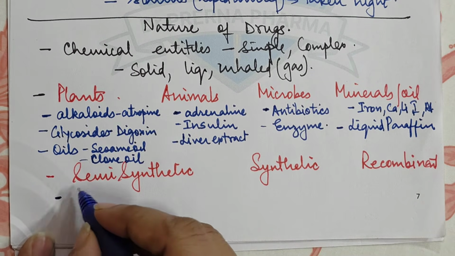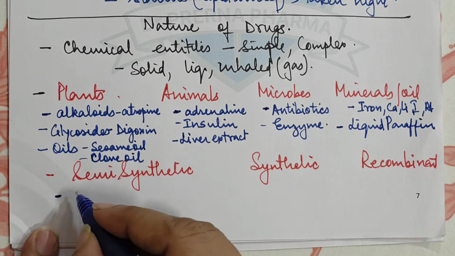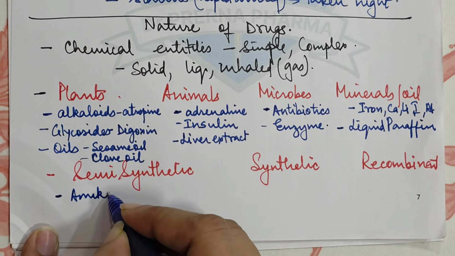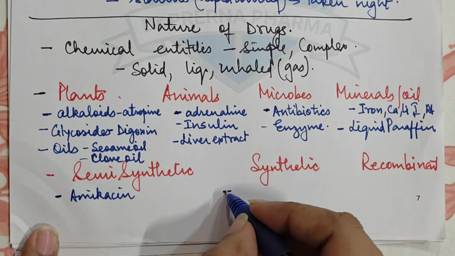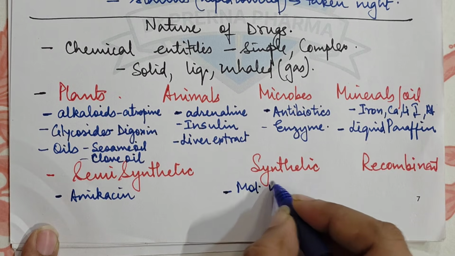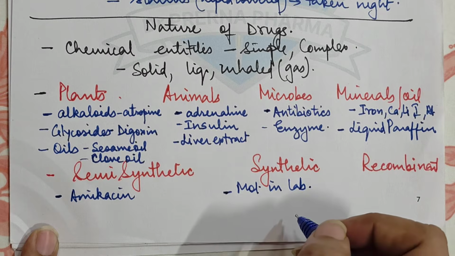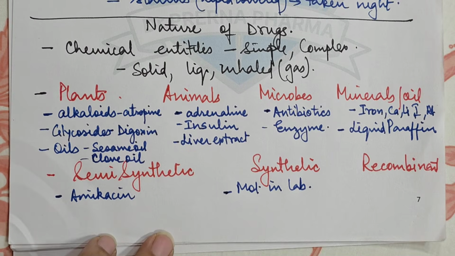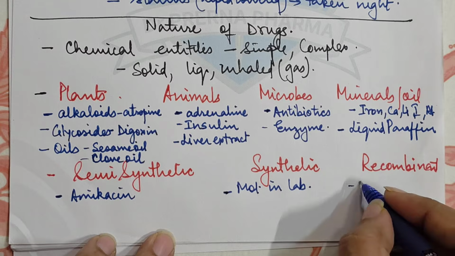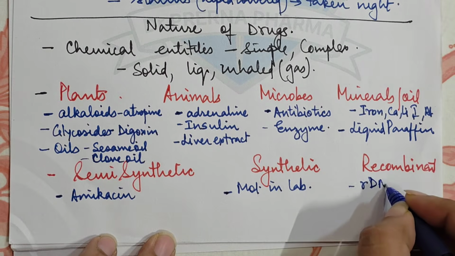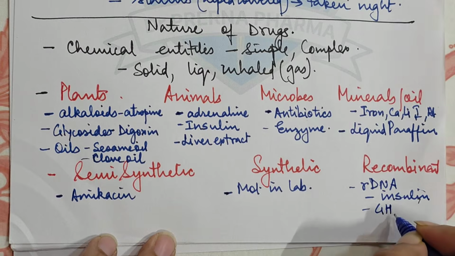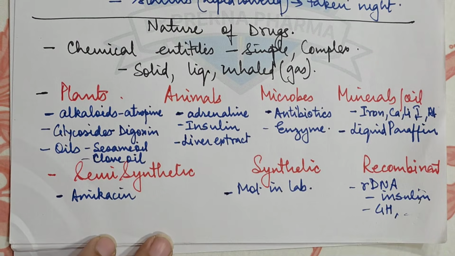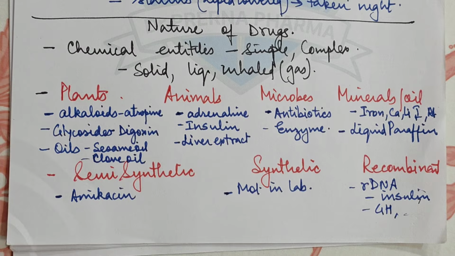Then semi-synthetic, we have a modification of the natural substance like amikacin, which is an antibiotic, chemically synthesized. Then synthetic, we have a lot of molecules which are made in the laboratory. A lot of synthetic drugs are there in the market. And then we have drugs made by biotechnology or recombinant DNA technology, like insulin or growth hormone. So a lot of drugs are made by recombinant techniques. So these are the nature and sources of drugs.